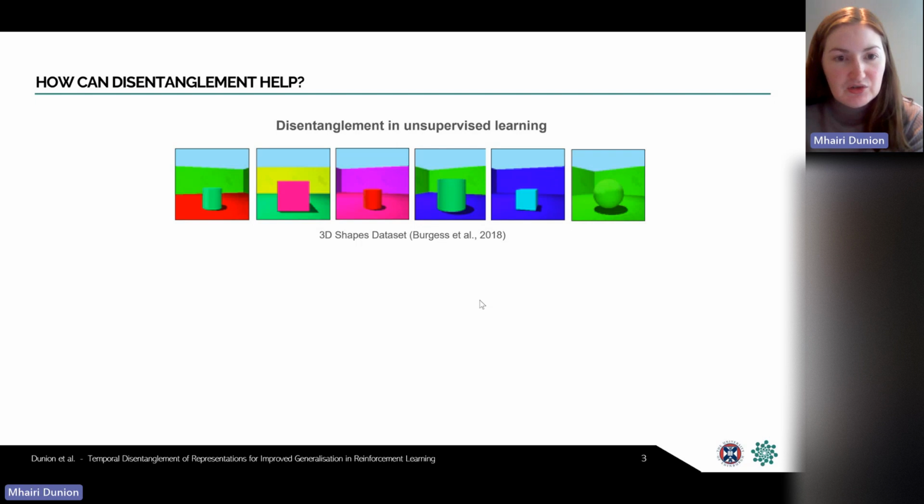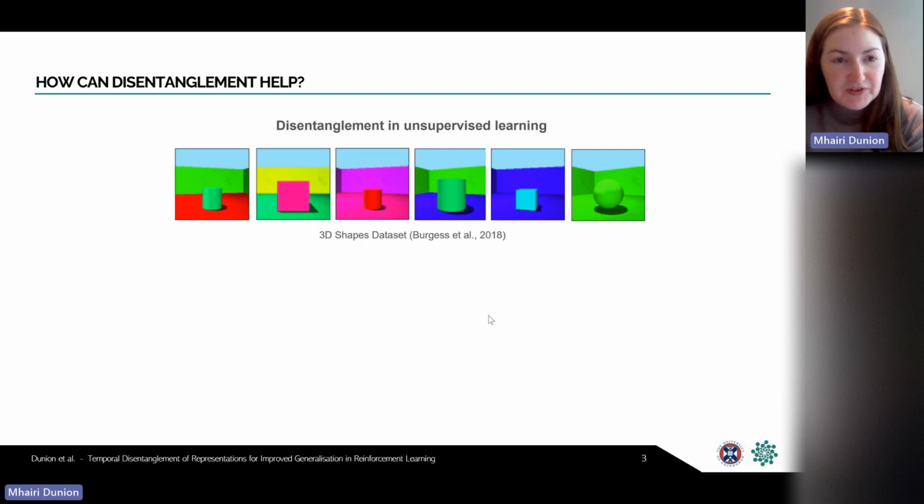So, for example, here, using the disentanglement library from unsupervised learning, we have a set of different images with factors like the object shape, the object size, color, background color varying across these images. And disentanglement assumes that these independent ground truth factors of variation are used to generate the image through some function. And we want to take this image and learn a representation that separates out these factors of variation, essentially approximating the inverse of this function.